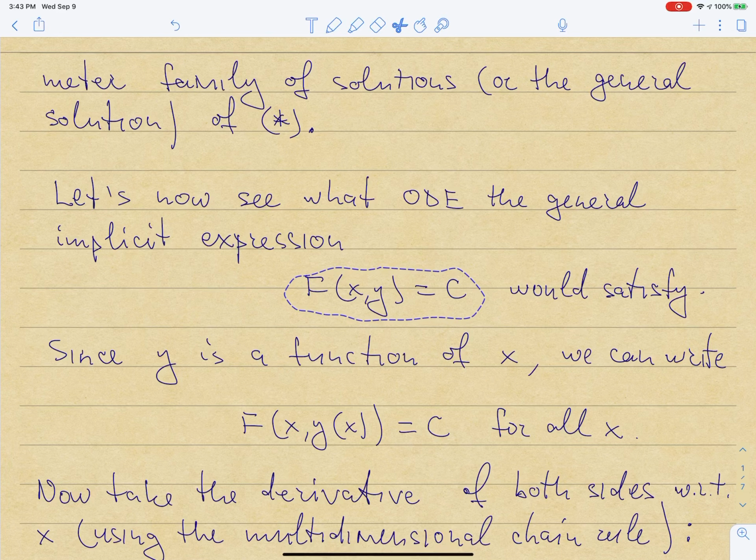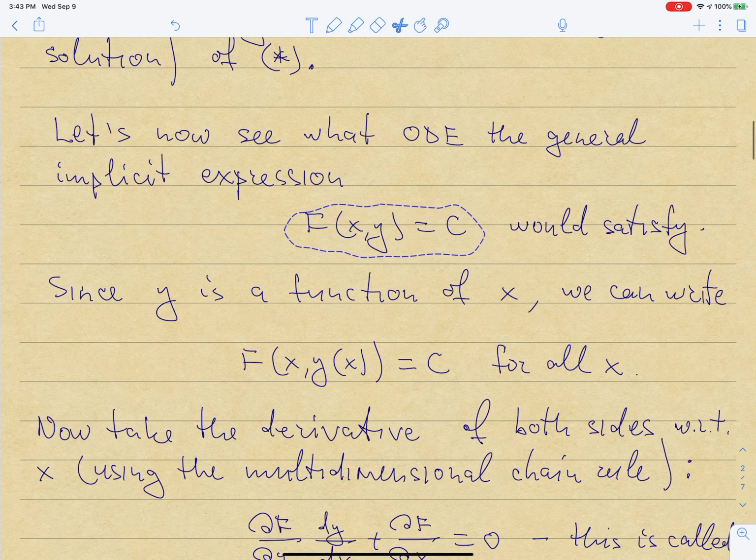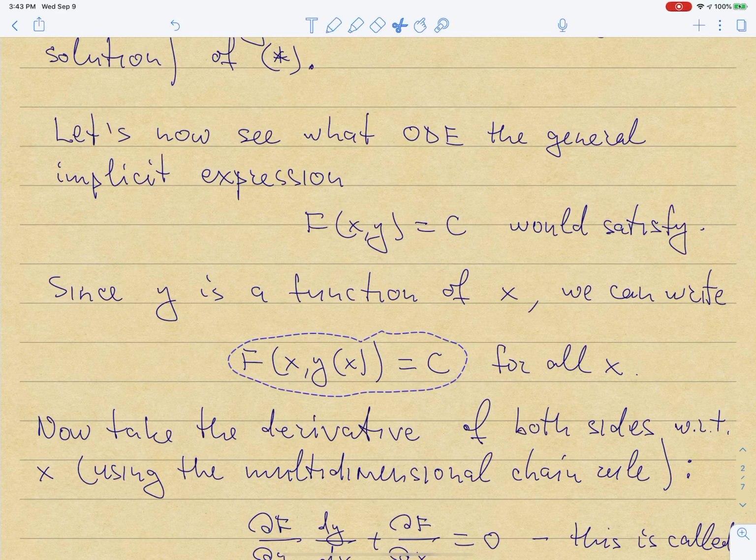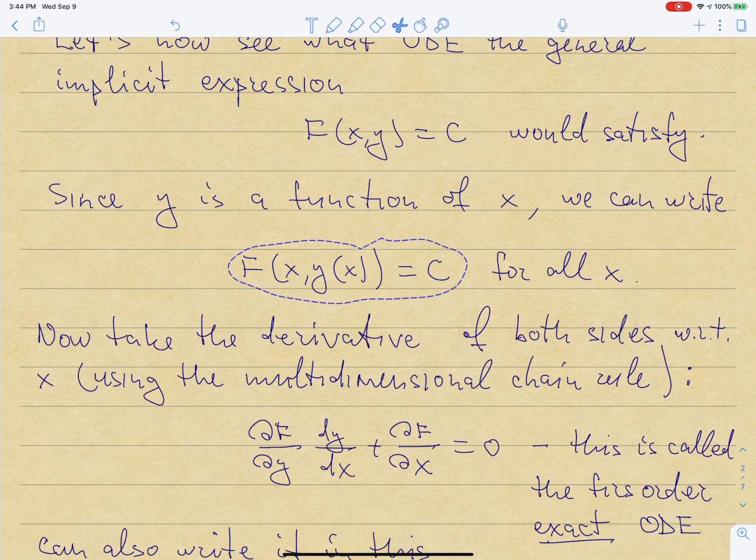Well, I do exactly the same thing as I did above. I know that some y of x that I don't really have an explicit expression for right now, that the function y of x solves this equation for any x, which means that I can take the derivative of both sides of this equation with respect to x, because both the right side and the left side now depend on x. On the right, because I have c, the derivative of c is 0, so that's easy. And on the left, I have capital F, which depends on x in two different ways. It depends on x directly. It also depends on x through y.